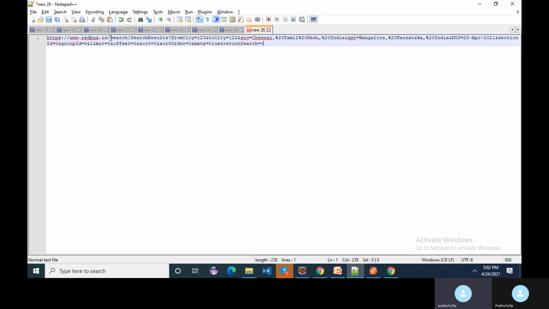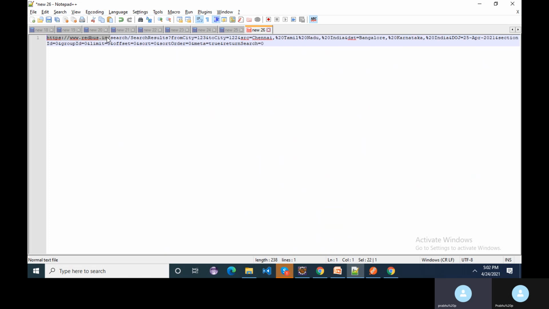In this request URL, the first point, https://www.redbus.com, is known as the base URL. Among this application, whatever services are there, for all the services this will be the base URL, whether for search or reset or some other purpose.